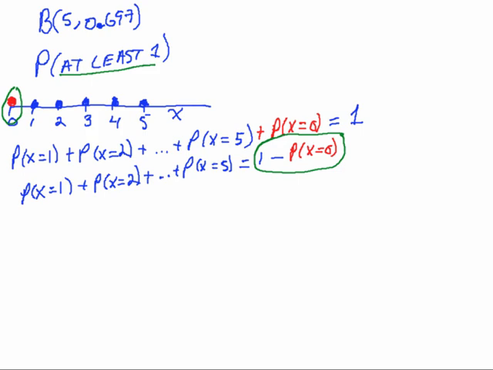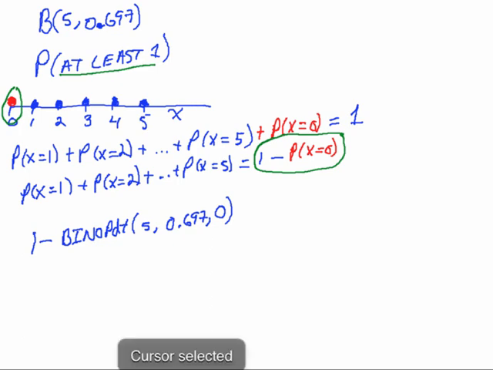Okay, so how does that look on the calculator? What would we do to do that? Well, notice it's only a particular value, so we're going to use PDF this time. So I'm going to take 1, and I'm going to subtract this from this. Bino PDF. See, my n was what? 5. My probability of success was 0.697, and my particular value was 0. Alrighty then. Whew. Let's go get that calculator out, and let's do this.